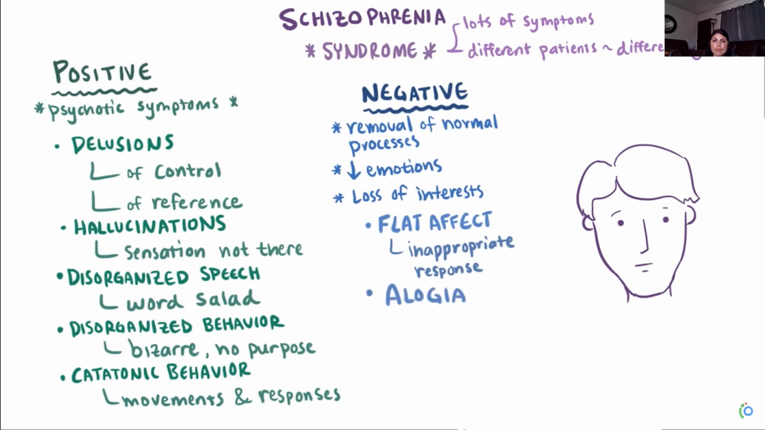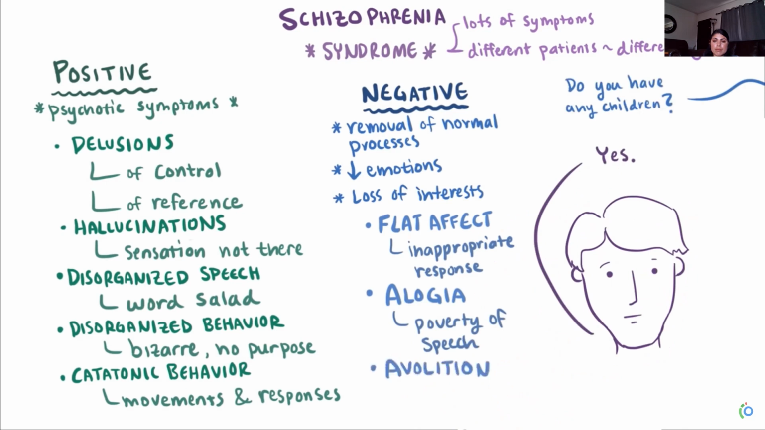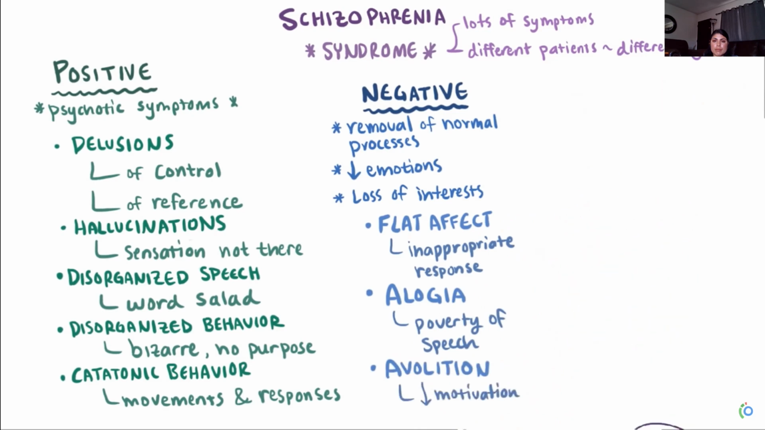Another type is alogia, or poverty of speech, which is a lack of content in their speech. So like if somebody asks them, "Do you have any children?" They might respond with, "Yes," instead of, "Yeah, one boy and two girls." A third type of negative symptom is avolition, which is this decrease in motivation to complete certain goals, so someone might stay home for long periods of time without trying to reach out to friends or find work.